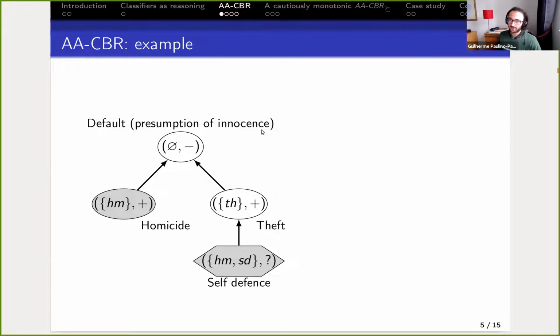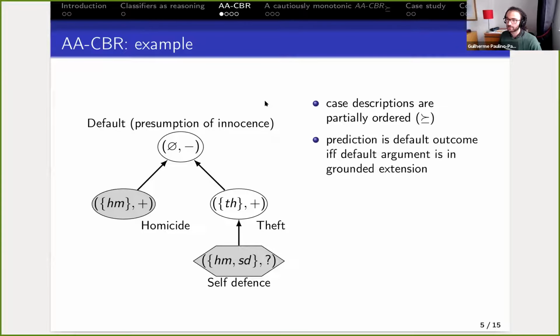There's this default of presumption of innocence. If there's no information, the person should not be guilty. And we are asked whether someone, for whom we consider two features, homicide and self-defense, should go to jail. So this is kind of an instantiation, but in general, cases are described as partial orders, here using subsets, but it could be more general than that.